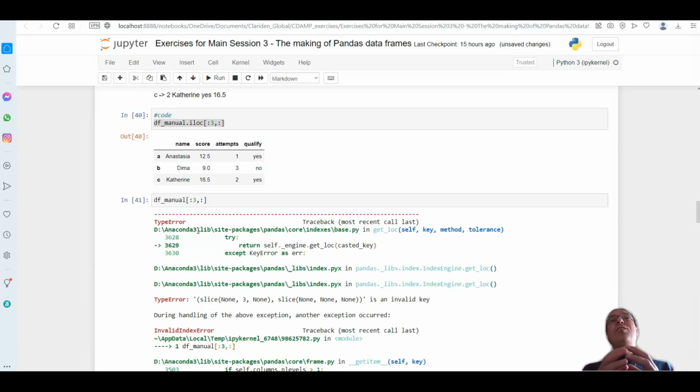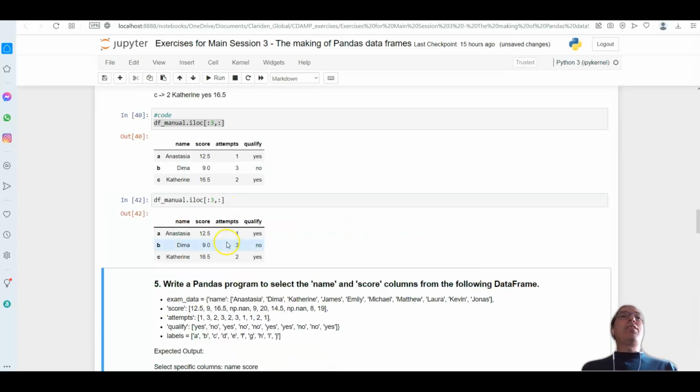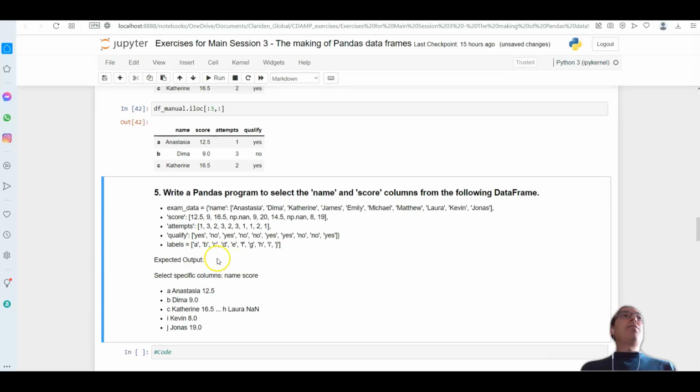But when it feels a little bit confused, it mandatorily generates an error. Then I have to say either loc for names for the indexes and iloc for the numbers. And this is how we get it. Very good. Let's carry on.